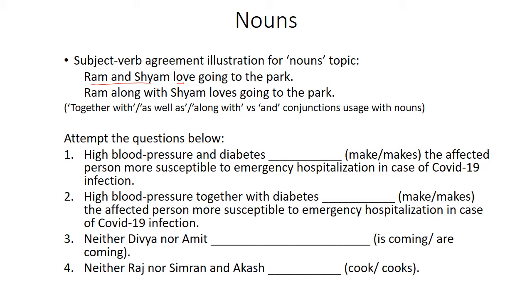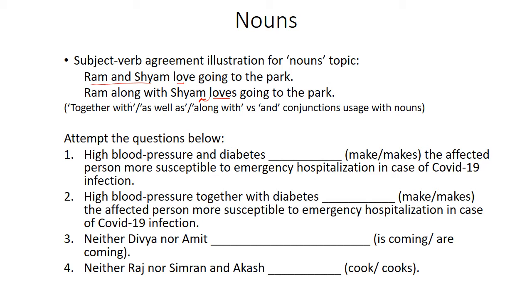Ram, along with Sham, loves going to the park. Here, Ram, along with Sham, is being treated as singular form. That's why singular verb is used. Though I would like to mention it is just the noun or a pronoun that immediately precedes the verb that